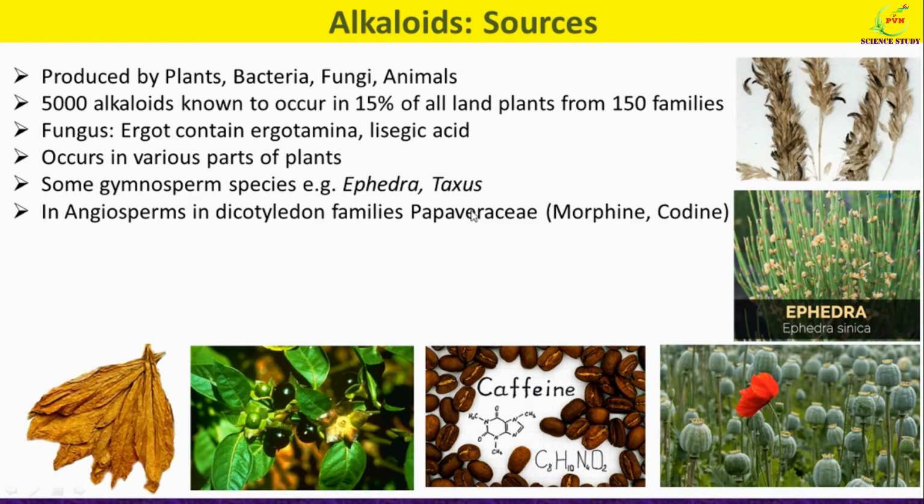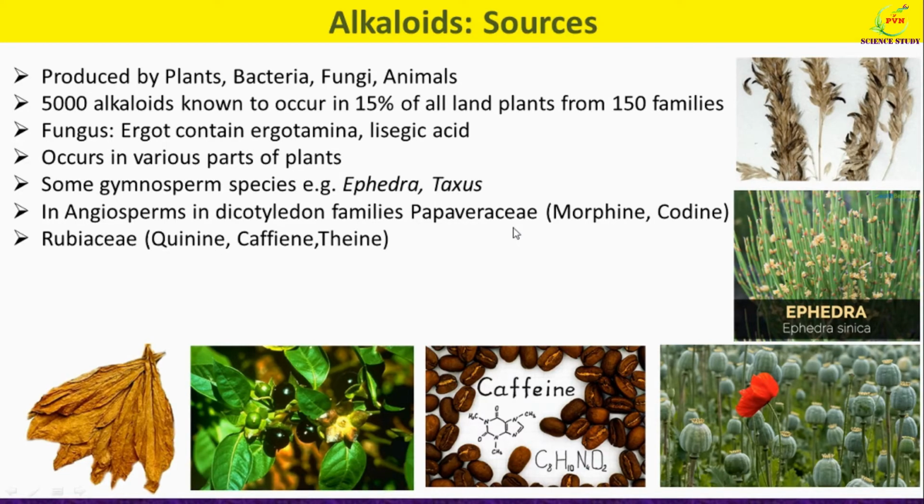In the angiosperm group of plants, alkaloids are also produced from dicotyledonous families. It is also produced from the family Papaveraceae. Very common alkaloids produced from this family are morphine as well as codeine. So this is the diagram which shows opium, which produces the alkaloid morphine. Another alkaloid, codeine, is also produced from the Papaver family members.